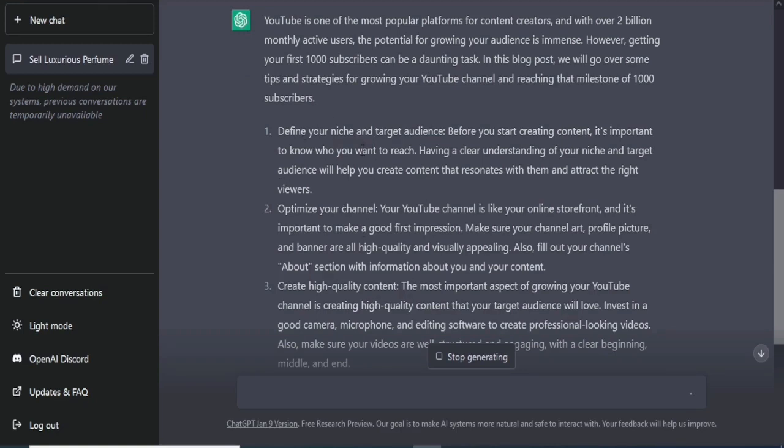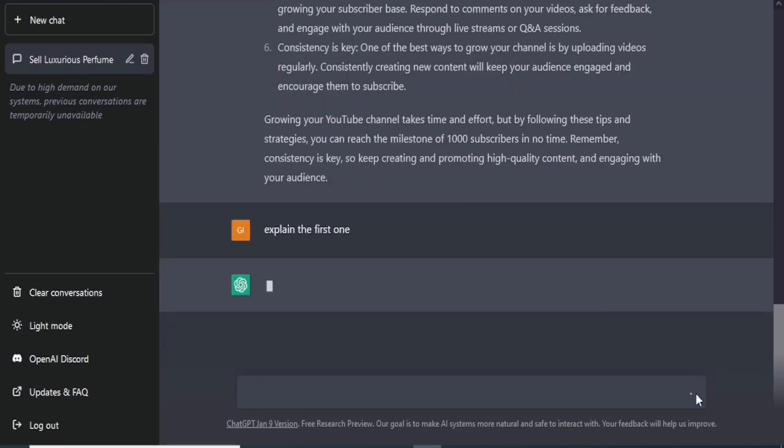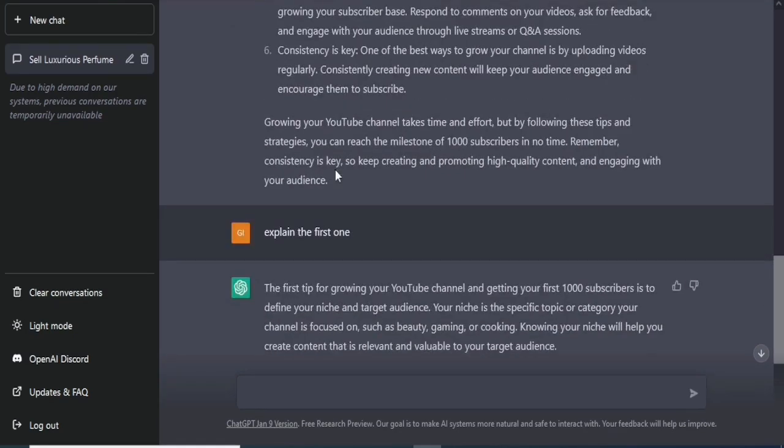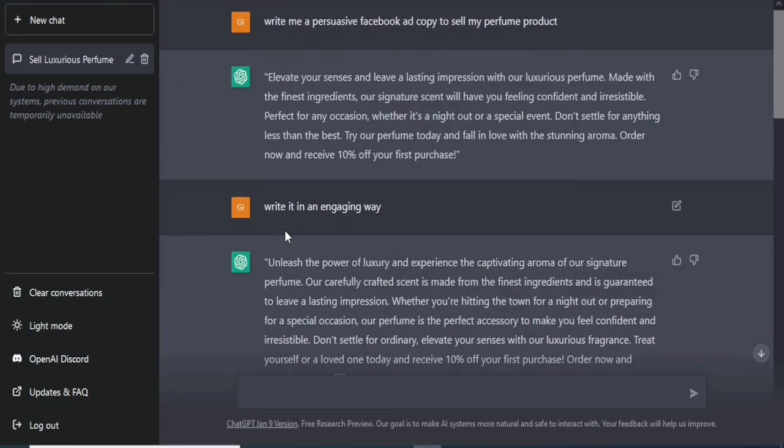So what we can do is ask ChatGPT to explain number 1 further. So I'm going to ask ChatGPT to explain number 1 again. Then I'll click on the arrow. Then it will start writing based on the first point that it gave at the top. So as you can see, ChatGPT has written another script based on the first point that it gave me before.